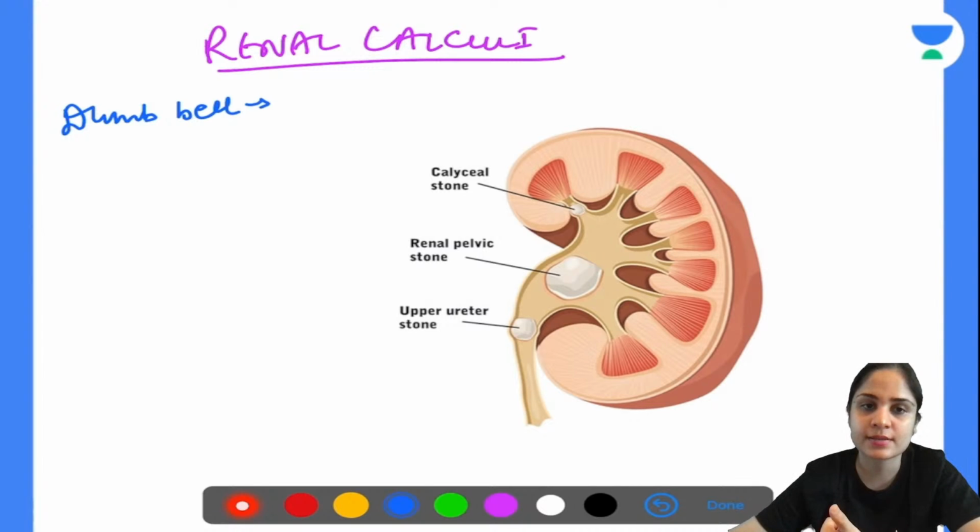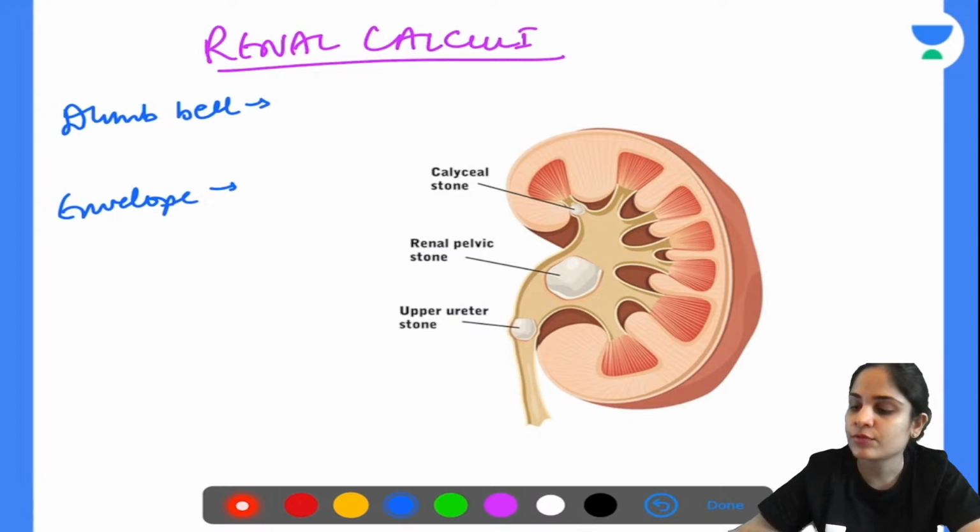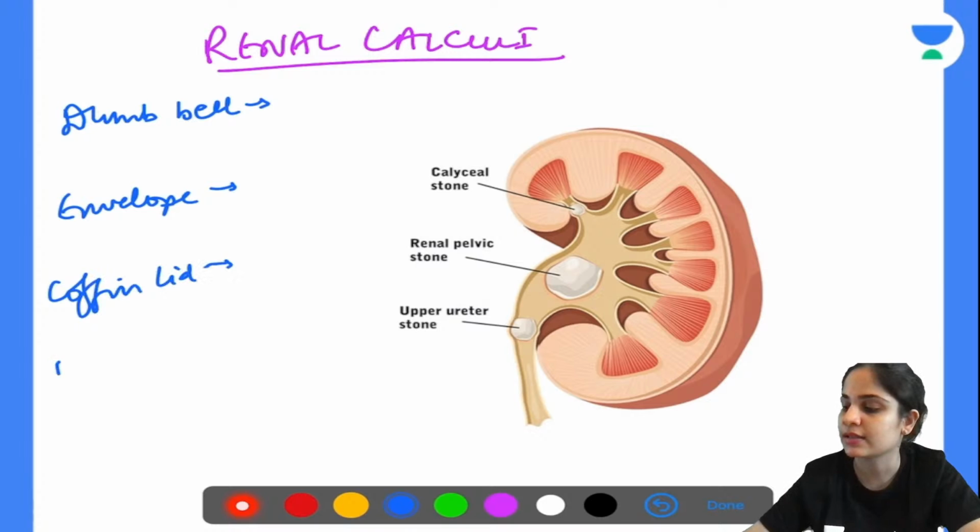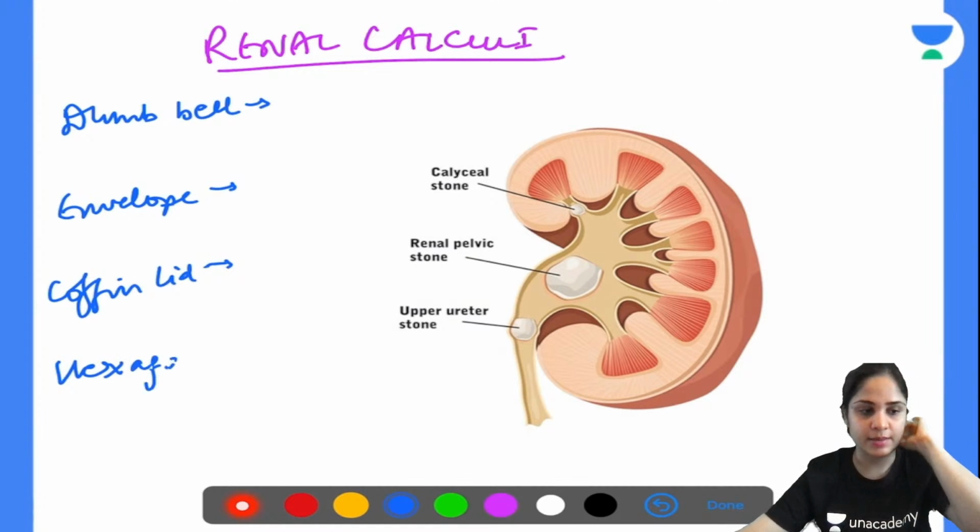Dumbbell shaped crystals. Second one is envelope shaped crystals. Third one is coffin lid shaped crystals. Fourth one is hexagonal crystals. These are the common ones that come in the exam.